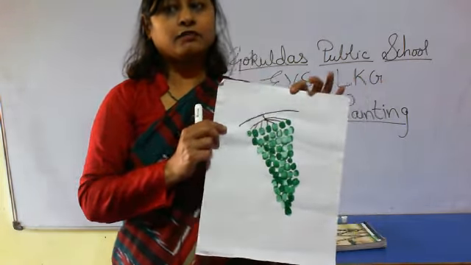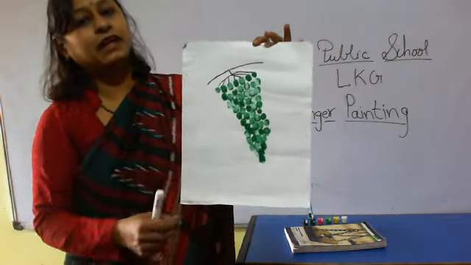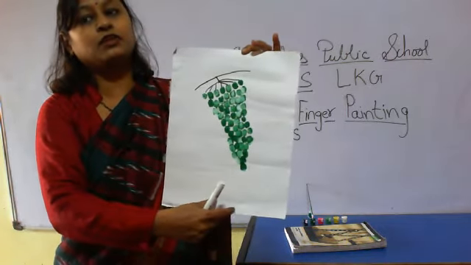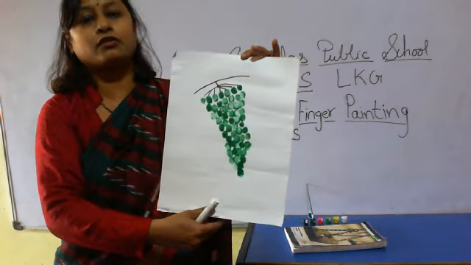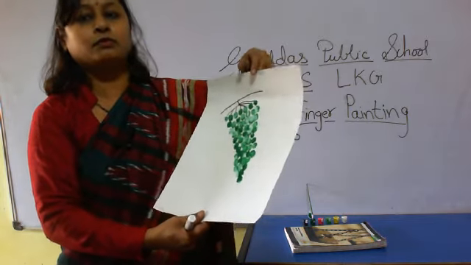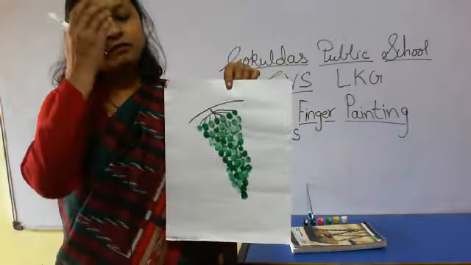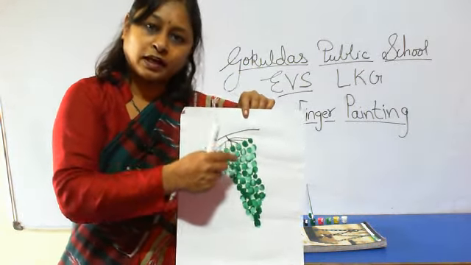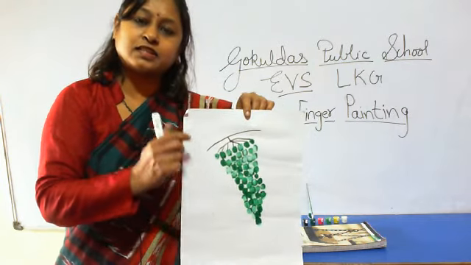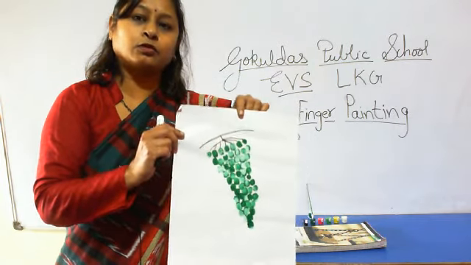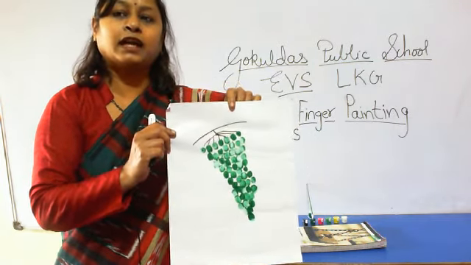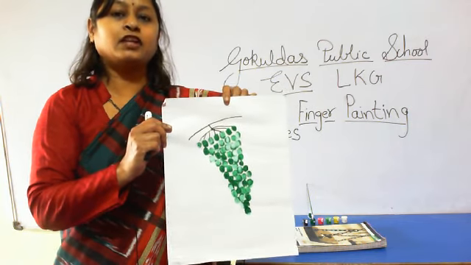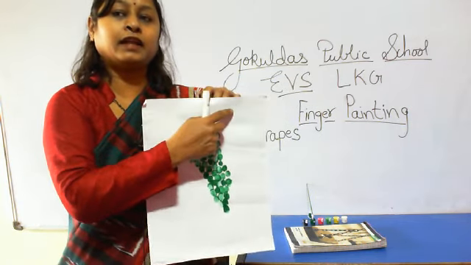Okay, and after doing this activity you have to paste it in your EVS notebook. With the help of parents, you have to make this and paste in your EVS notebook, and you have to write the heading also, finger painting.